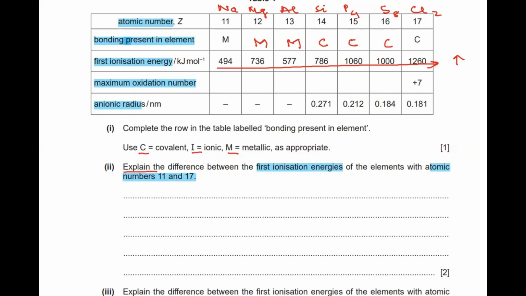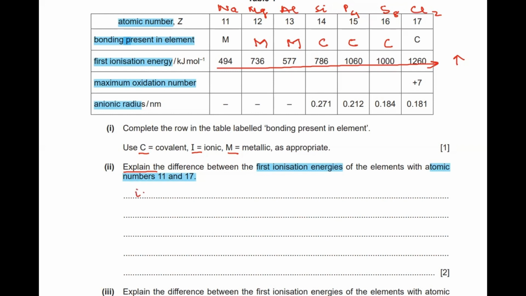So we know that as you move from left to right in period 3, what is happening? The proton number is increasing, right? So when the proton number increases, that leads to increased nuclear charge.